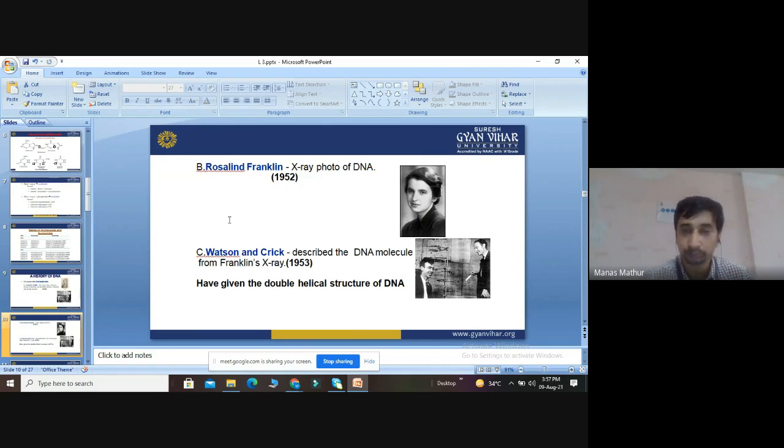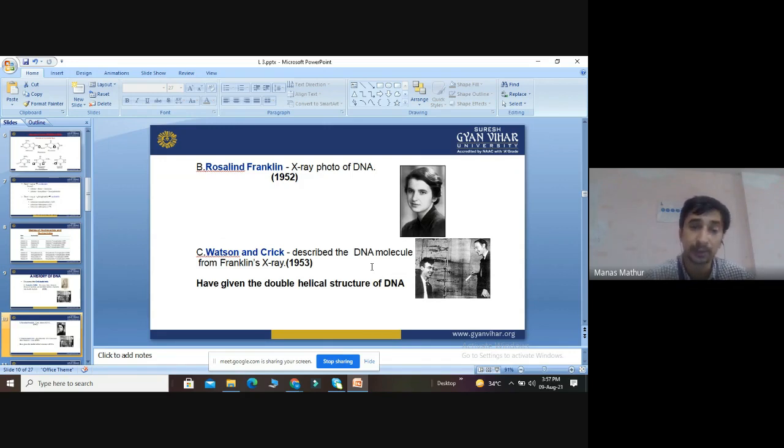Then there were other scientists called Watson and Crick. They again described the DNA molecule from Franklin's X-ray experiment, in 1953. This is Crick, this is Watson. Both are good friends. So the main credit for the DNA double helical structure goes to Watson and Crick.